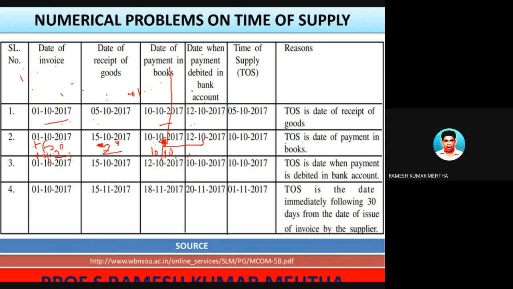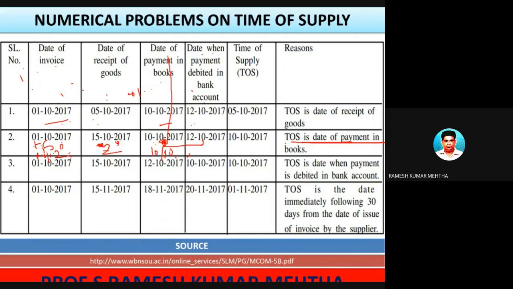What is 10/10? Date of payment in the books of the recipient of the goods. So that is the time of supply. Date of payment in the books.